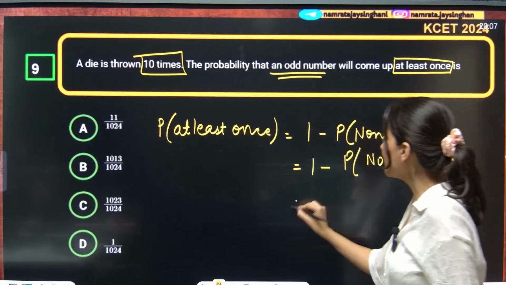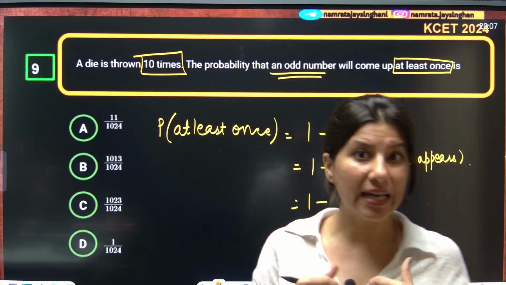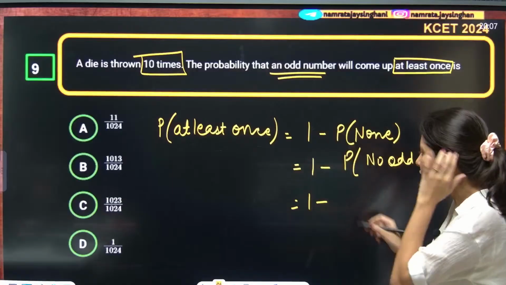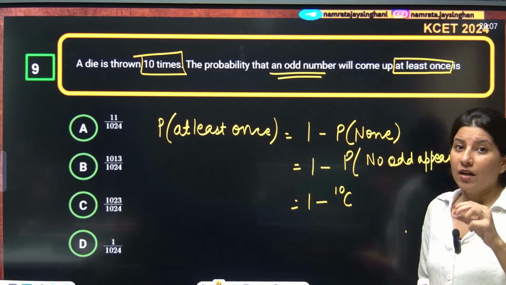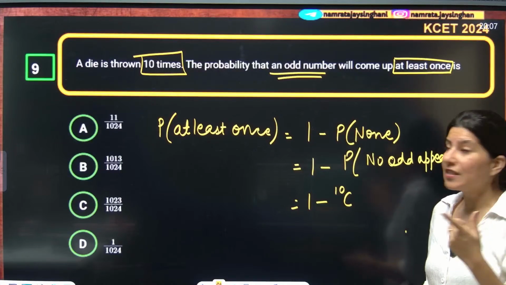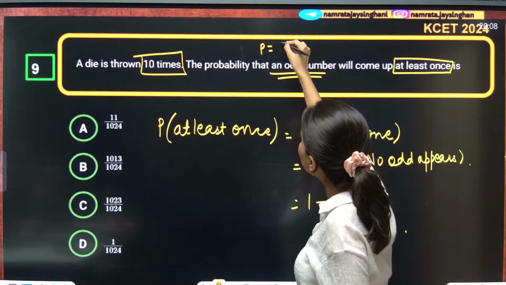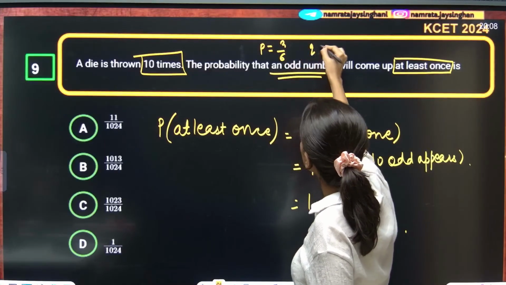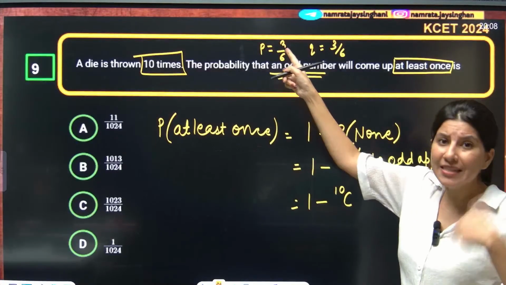Okay, so this is 1 minus. Now you have 10 times. A die is thrown 10 times. Out of 10 times, probability of success is getting an odd number, which is 3 by 6, and probability of failure is also 3 by 6. Probability of getting an odd number is half.